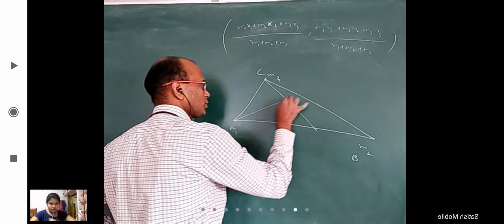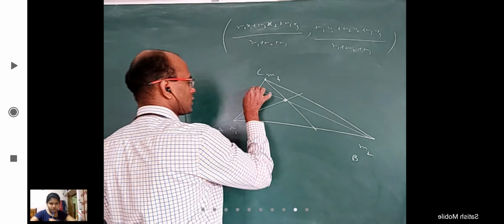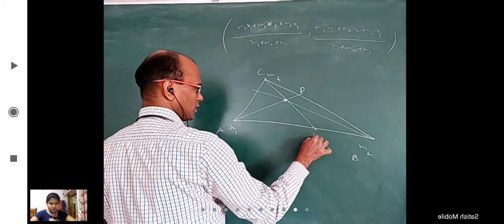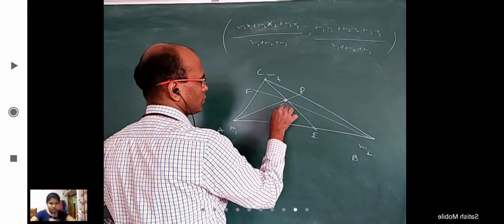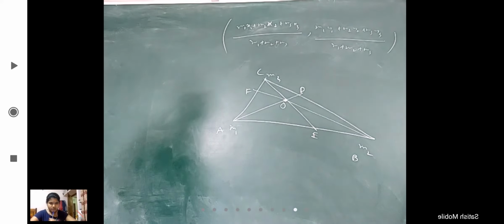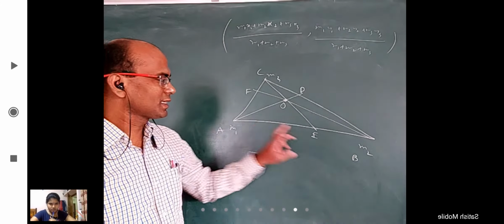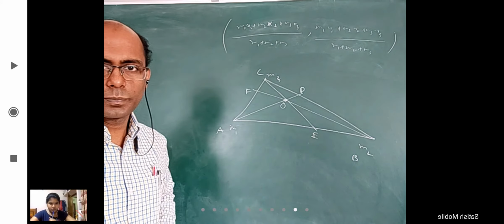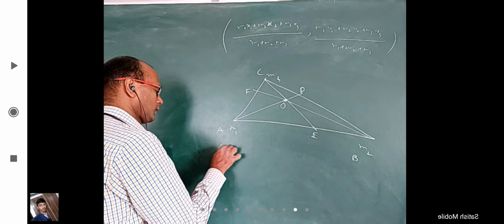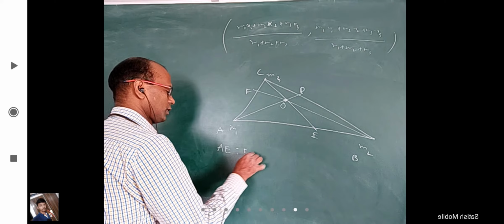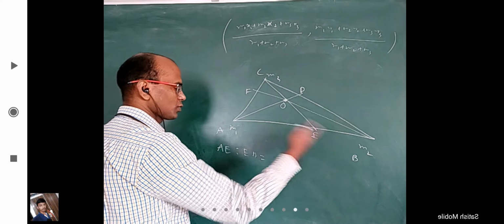This center of mass, extend it here. This center of mass, extend it here. I'll call this as D, this as E, this as F, and this is O. Okay. Anybody want to tell me what is AE is to EB? Yeah, AE is to EB is M2 is to M1, reverse ratio.